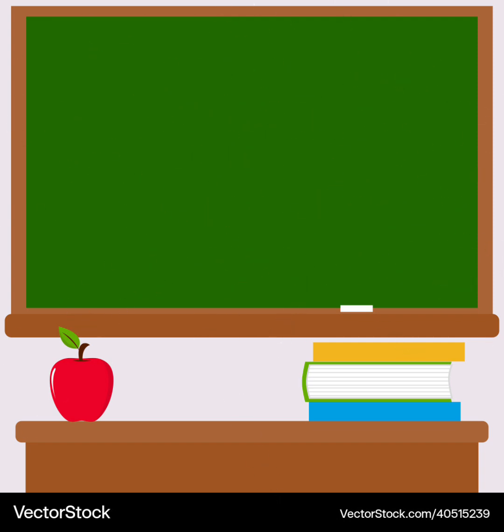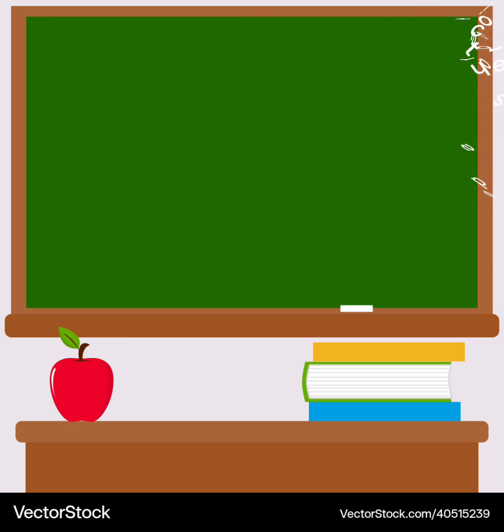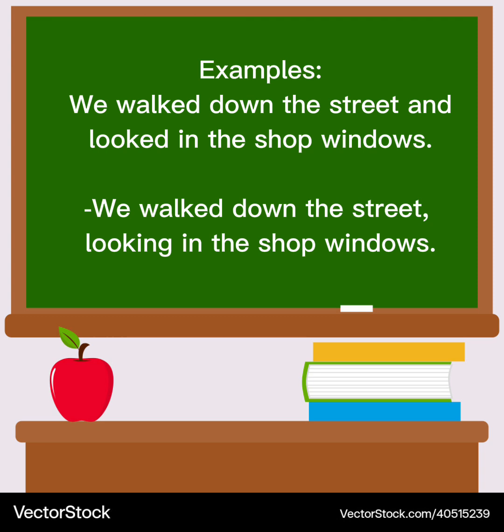But if the second action forms part of the first or a result of it, present participle is used to express the second action. We can express the second action by using present participle. We can say, we walked down the street and looked in the shop windows. So we can have this sentence from this one, or the first one. We walked down the street, comma, looking in the shop windows.